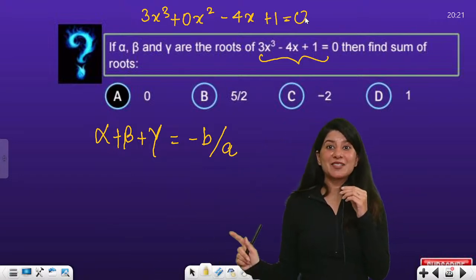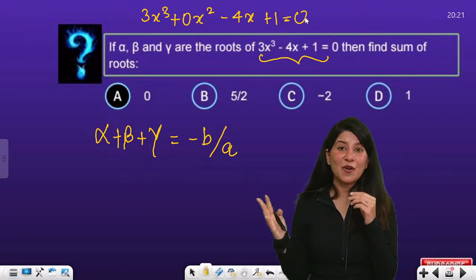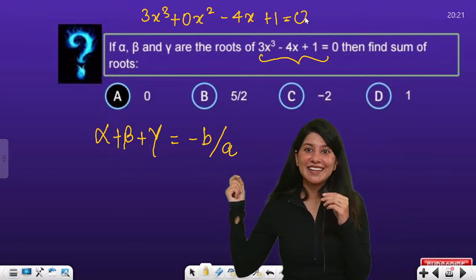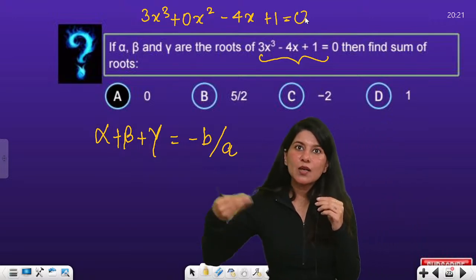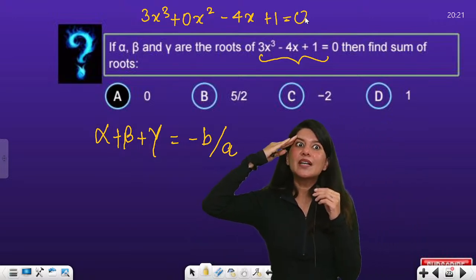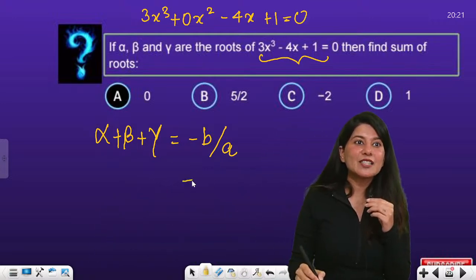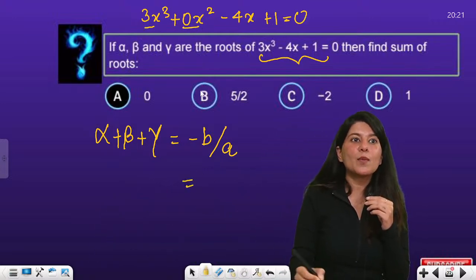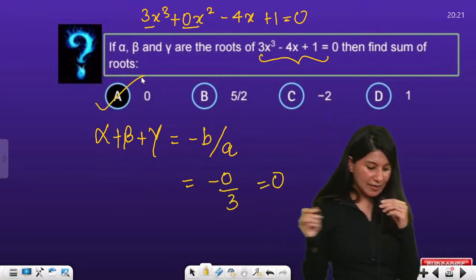So this is minus b by a. Can you see, minus 0 by 3? So 0 is the correct answer, option A.